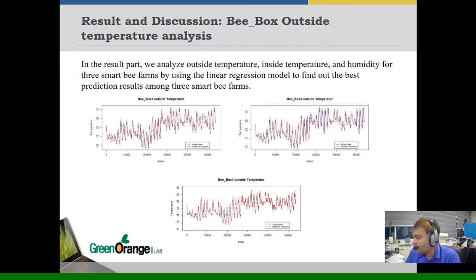First one for farm 1 outside temperature actual value with prediction line of linear regression model. Second one for farm 2 outside temperature actual value with linear regression prediction line, and third one for farm 3 actual value line with linear regression prediction line. From all three figures we can easily say that prediction lines are very close with actual value line.